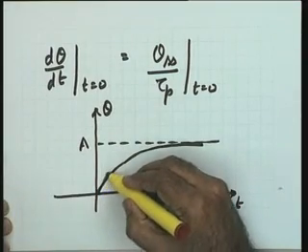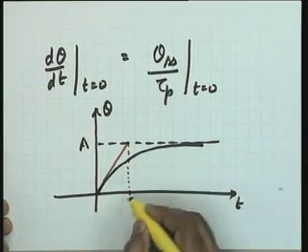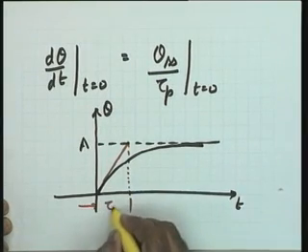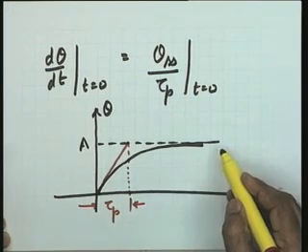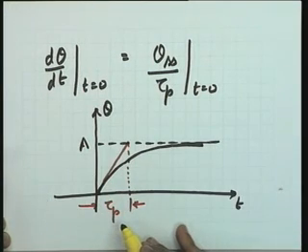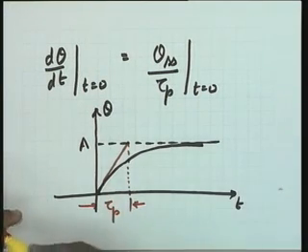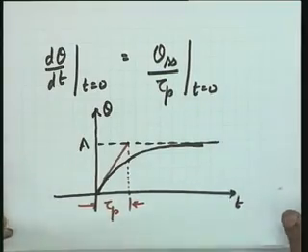The slope line if I make, so naturally this is nothing but tau p. And hence from this response curve which has been experimentally obtained, the value of tau p can easily be established. So that way I have seen, by conducting a simple experiment, the two parameters of the process transfer function, Kp and tau p, can be obtained.